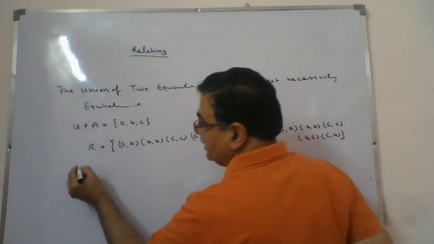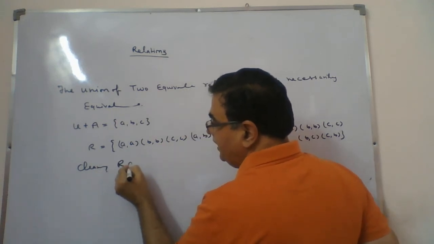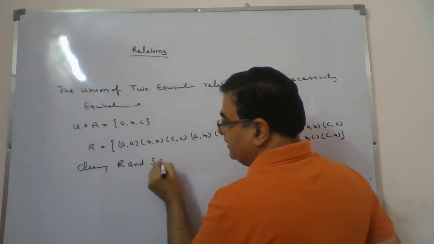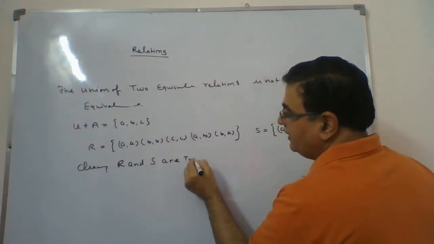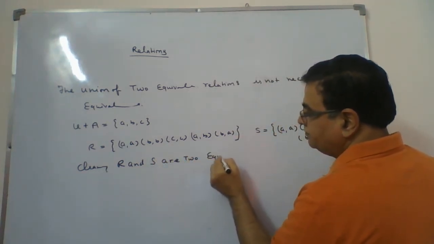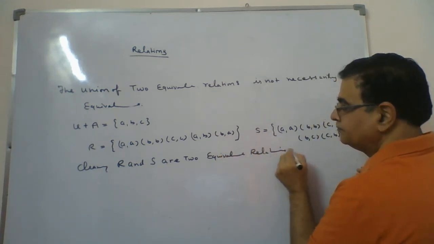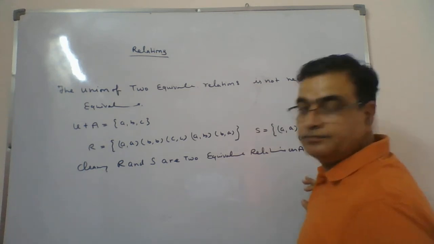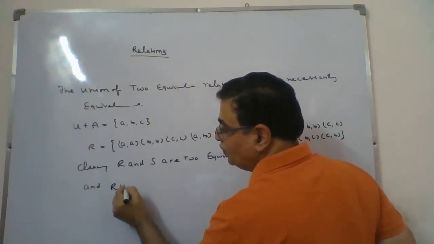So we will say clearly R and S are two equivalence relations on A, and we go for R union S.